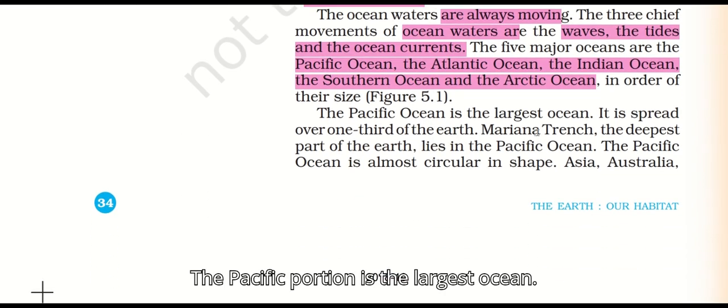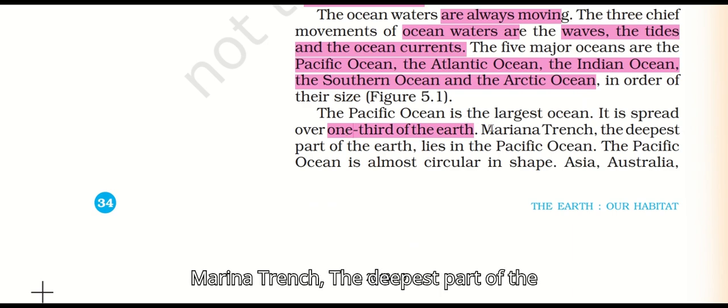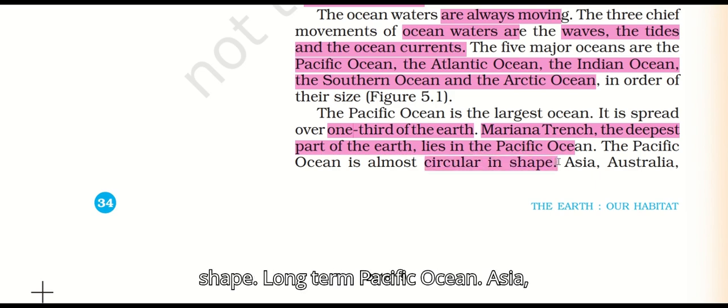The Pacific Ocean is the largest ocean. It is spread over one third of the earth. The Mariana Trench, the deepest part of the earth, lies in the Pacific Ocean. The Pacific Ocean is almost circular in shape lo untadandi Pacific Ocean.